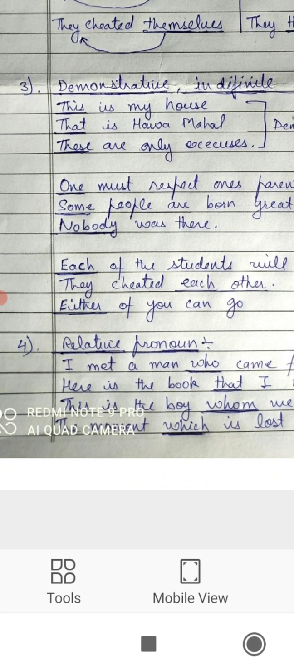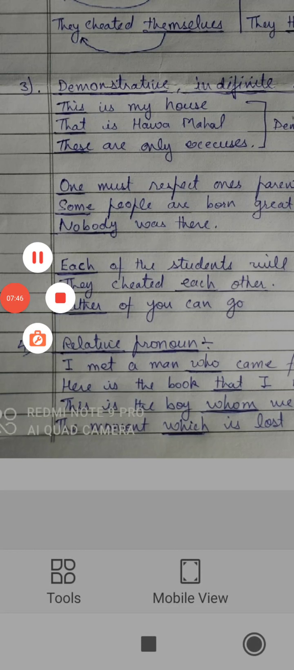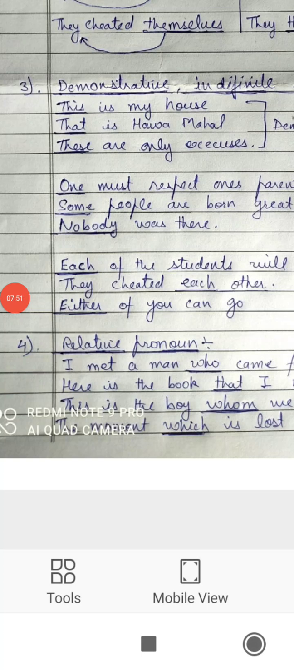Same is the case in the second example. They cheated each other. What is each other? Each other indicates both the parties involved who are cheating each other. An example of distributive pronoun. Either of you can go. Now, what is either? Either is used for two objects, and the word either means या तो ये है या वो. So either of you two means any one of you, either of the two can go. So again, this either singles out each individual involved, separately. So these are the cases of distributive pronoun.